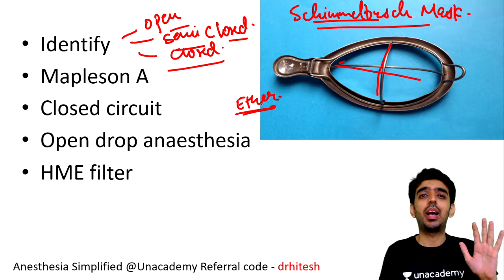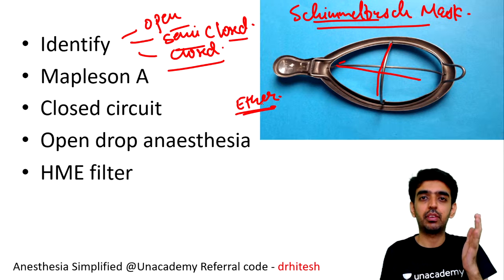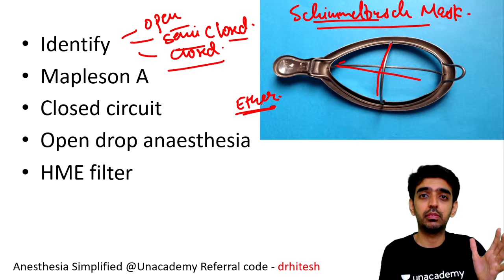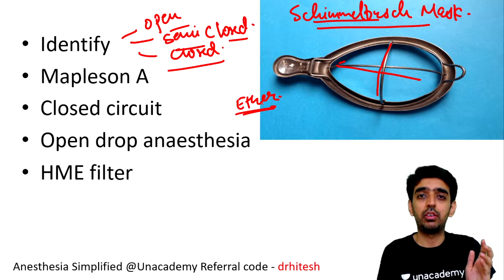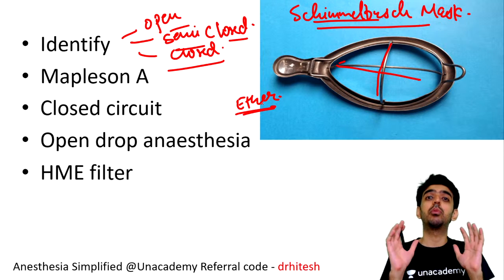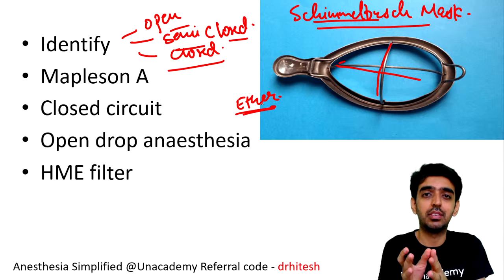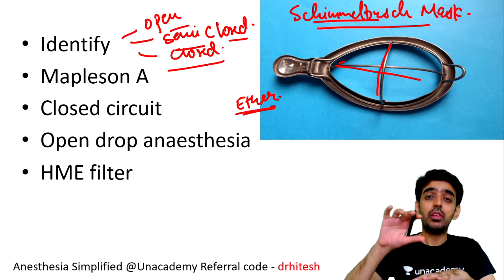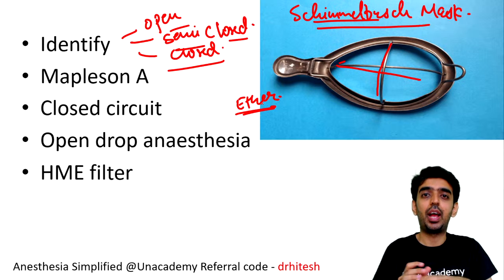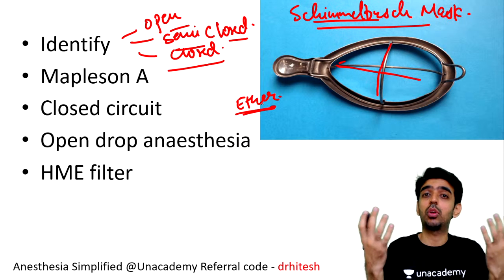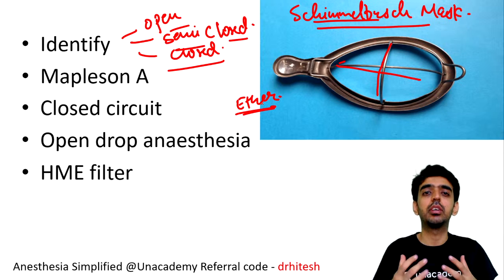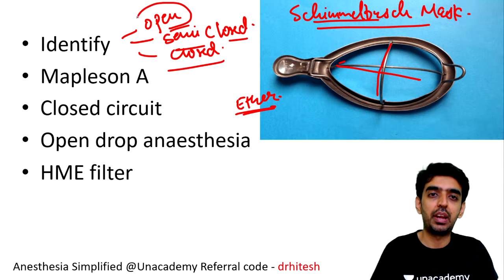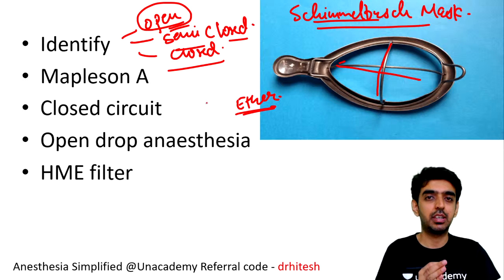Yes, the same way as in movies you see the chloroform thing. What does the villain do in the movies? He takes a handkerchief, puts something on it, and puts it on the victim's mouth. So what happens? The victim collapses. Yes, the same thing is here. We are putting a gauze piece, dropping the ether from the bottle, and drop by drop the patient is inspiring ether vapors along with atmospheric air. Since atmospheric air is being inhaled by the patient, it is known as the open drop technique or open anesthesia technique. Yes, there is no sophisticated circuit being used, there is no carbon dioxide absorber, nothing.